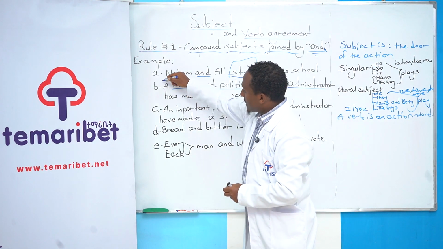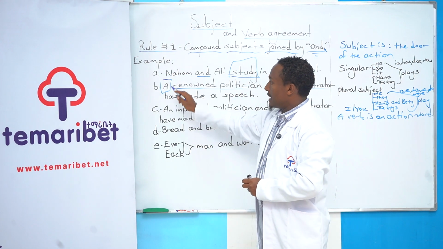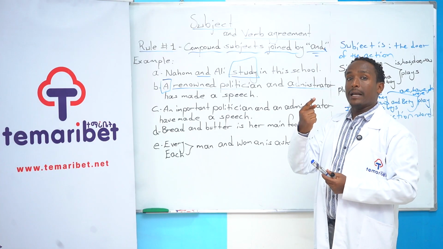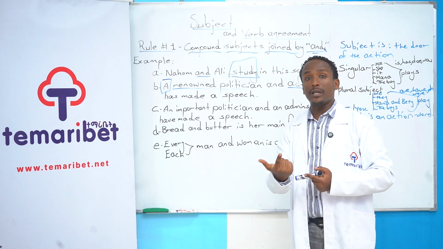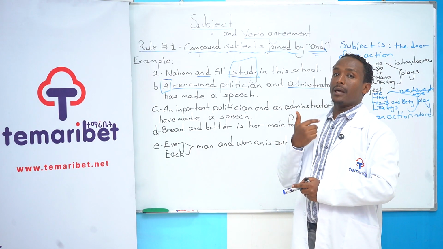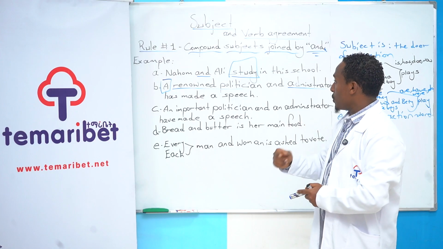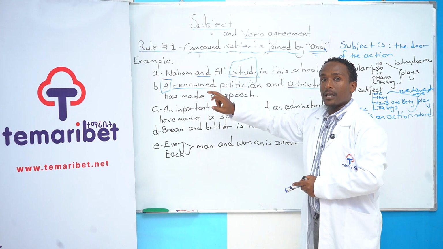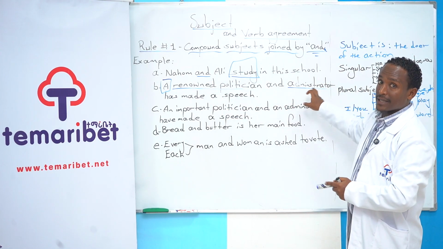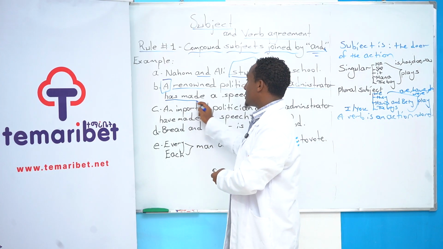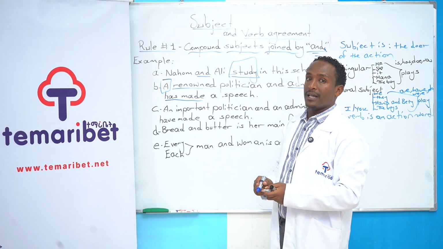This sentence has two nouns but one article. Using this one article shows one person has two duties in that political party, maybe in that place. He is both a renowned politician and also an administrator. That's why we use has made, not have made.